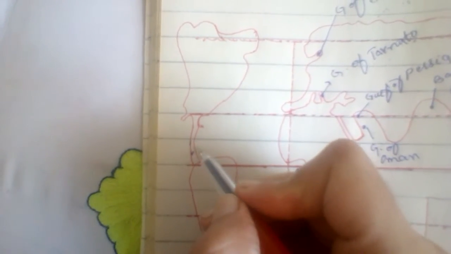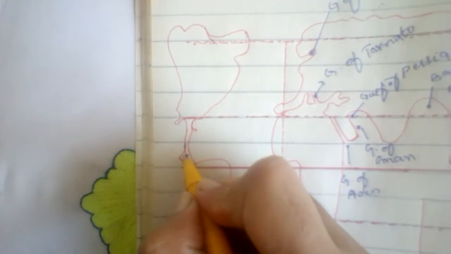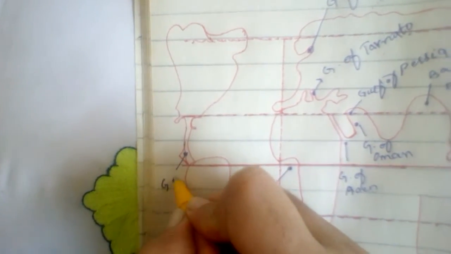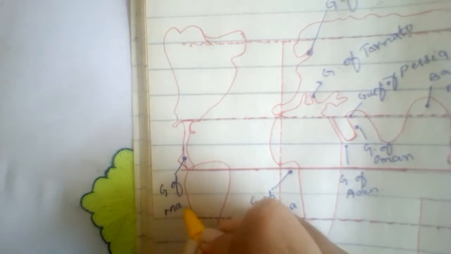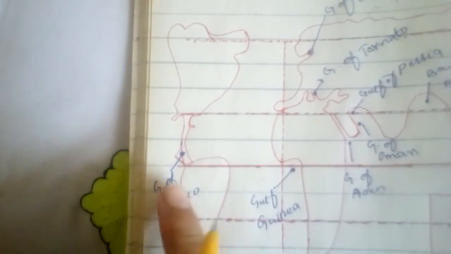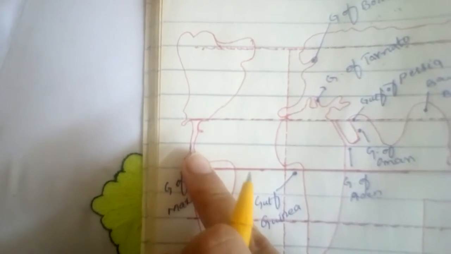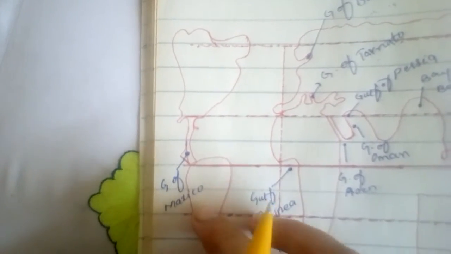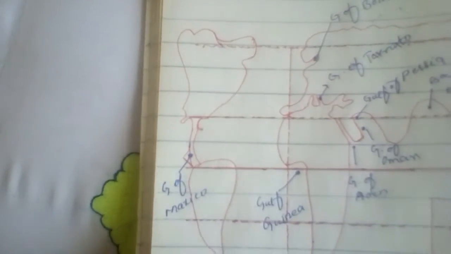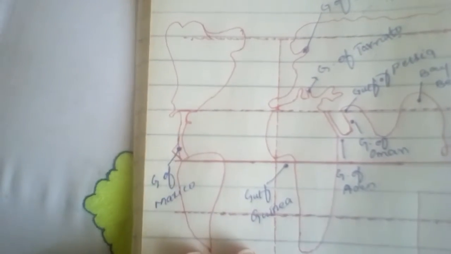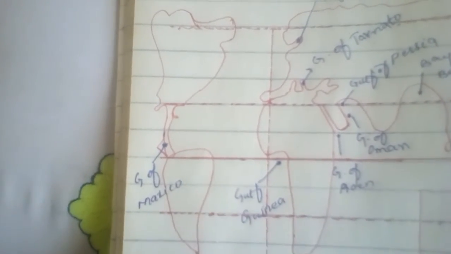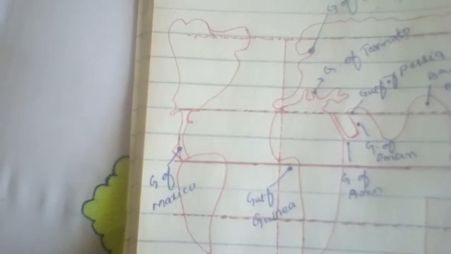Next, moving here, something like this is extended from here. Here is Gulf of Mexico. All of you know that Gulf of Mexico got its name from the country Mexico that is present in North America, right? That's why this is known as Gulf of Mexico. This Gulf was not known up to around the 1540s, but after 1540 it was found and got its name Gulf of Mexico.